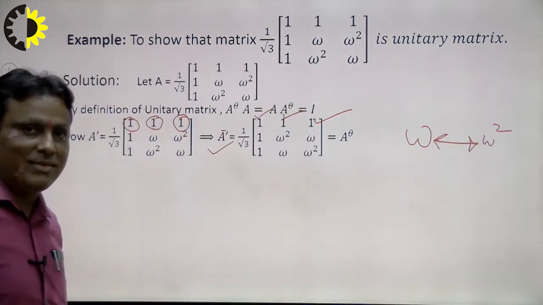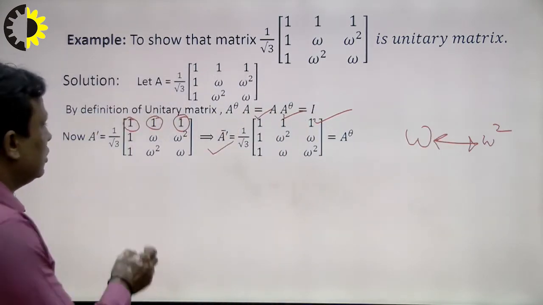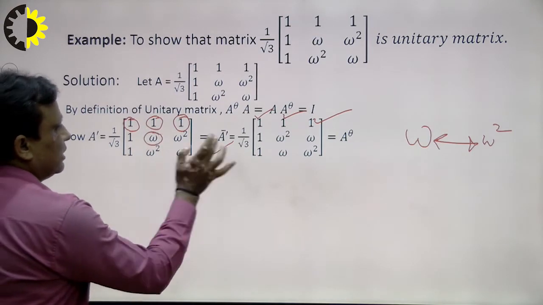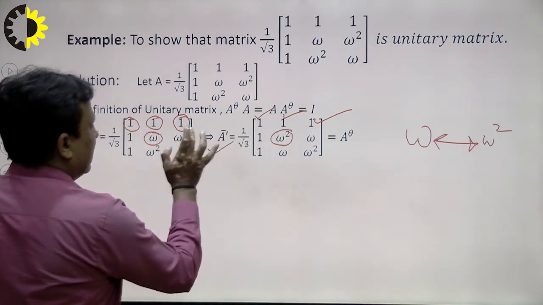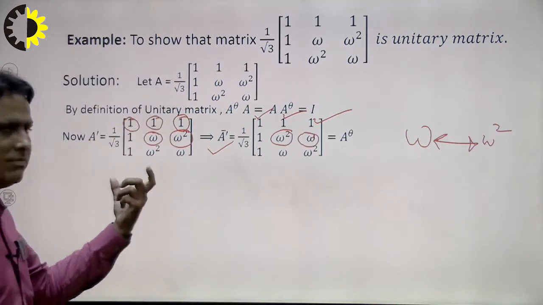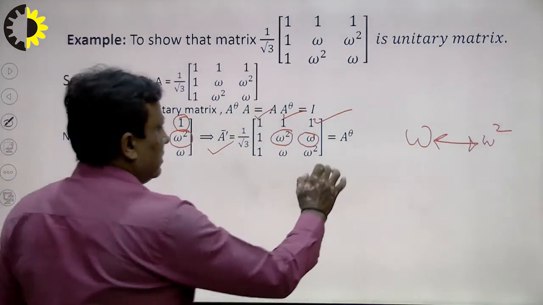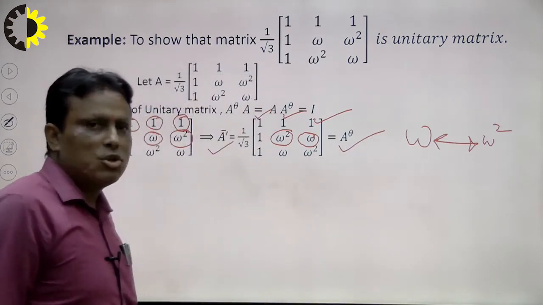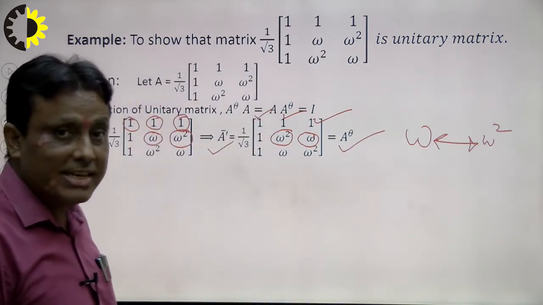So the conjugate of omega is omega square, and the conjugate of omega square is omega. In this way we find A theta, the transpose of the conjugate, that is known as A theta.